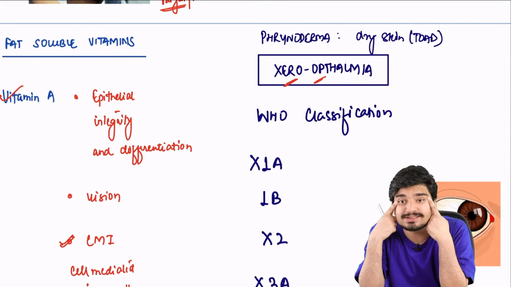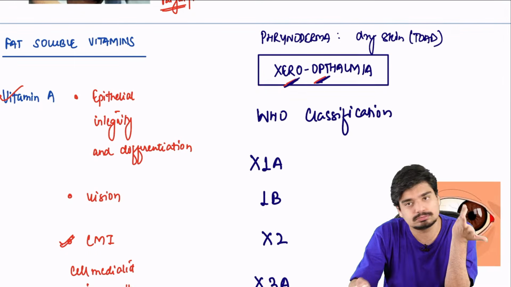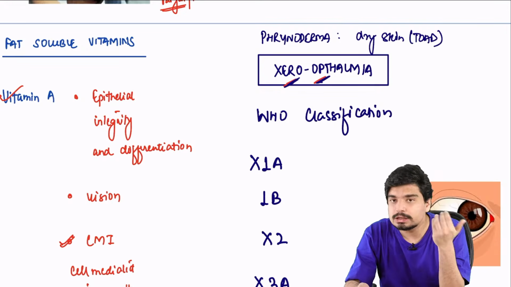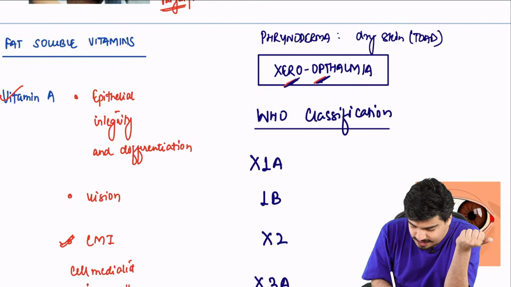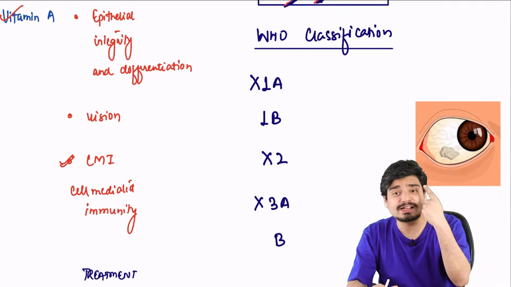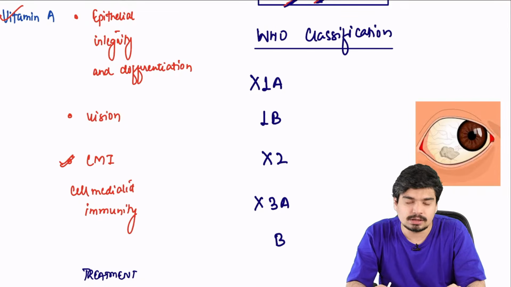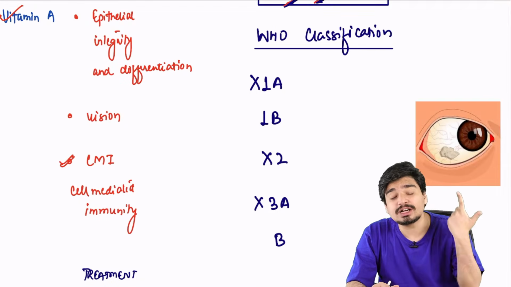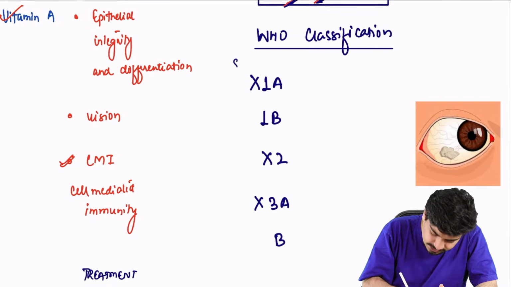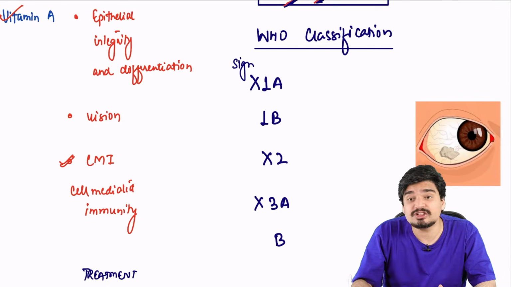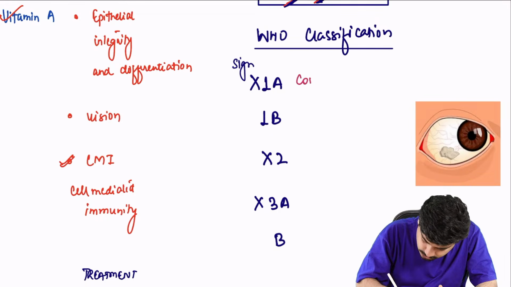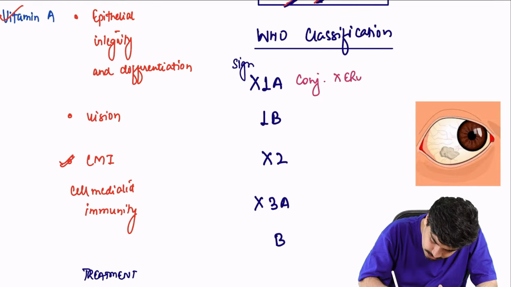Whenever there is drying of your eyes, it's called xerophthalmia, right? So the eye manifestation of vitamin A deficiency is xerophthalmia. What is the WHO classification of xerophthalmia? Very, very important, very frequently tested. As far as signs are concerned, the first thing you will see is drying of the conjunctiva. So always remember, the first sign of vitamin A deficiency is conjunctival xerosis, drying of the conjunctiva.